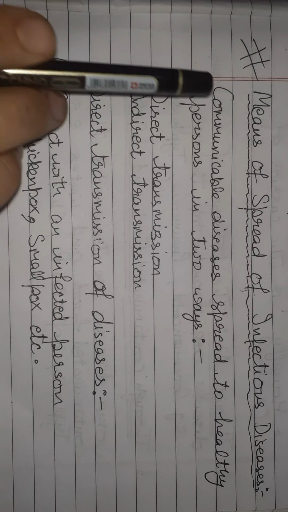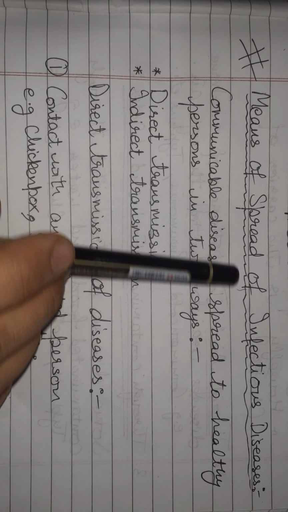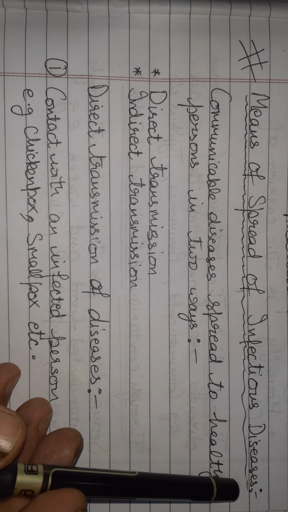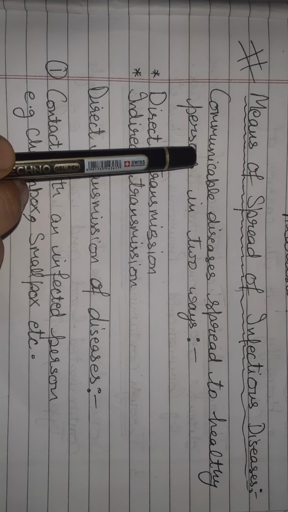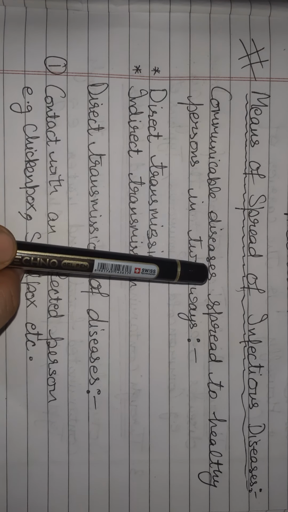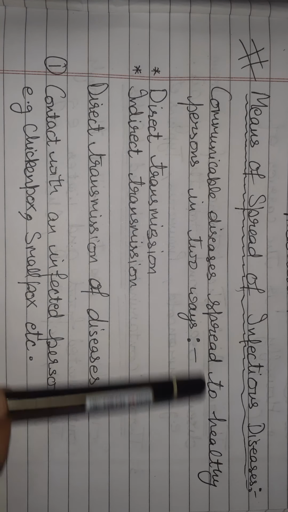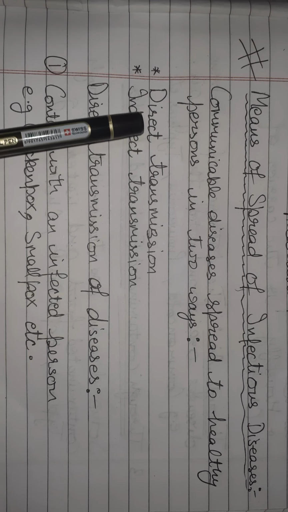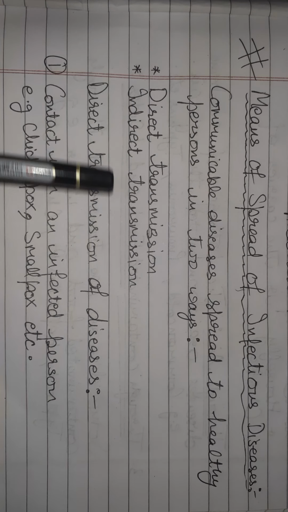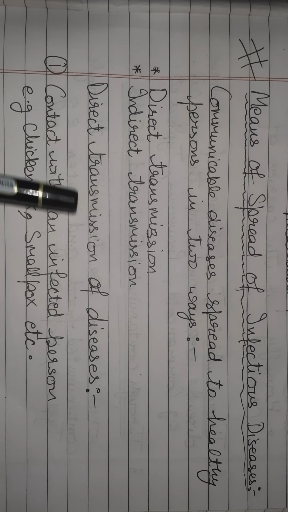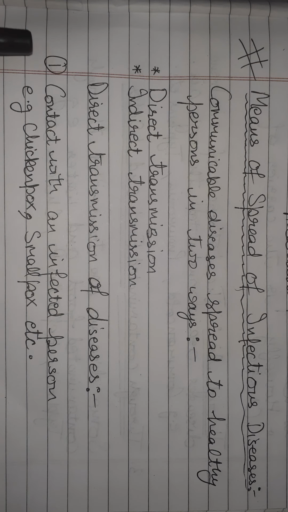Now, what are means of spread of infectious diseases? The infectious diseases, which are also known as communicable diseases, spread to healthy person in two ways. One is direct transmission and other is indirect transmission. Direct transmission of diseases: number 1, contact with an infected person, for example chickenpox, smallpox, etc.